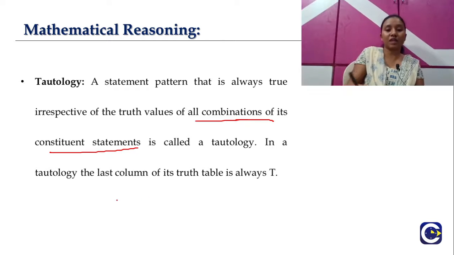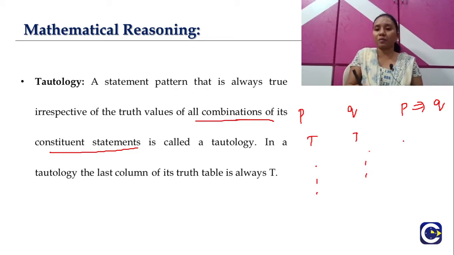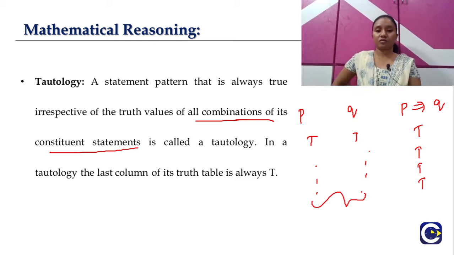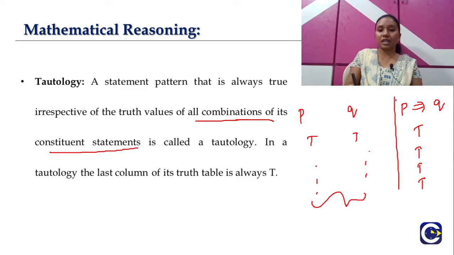Right, so let's have an example. We have the statements P, Q, and the statement pattern, let it be P implies Q. So here I have my possible combinations. If this statement pattern has all the truth values to be true, irrespective of these truth values, then this particular statement pattern is called a tautology.